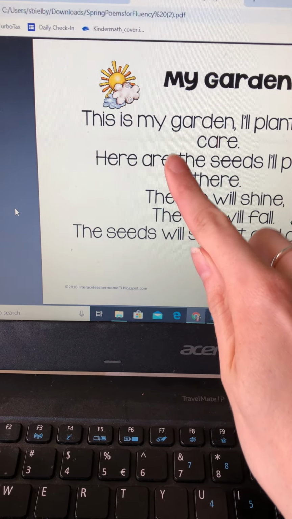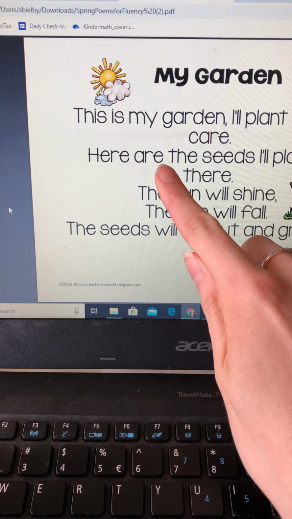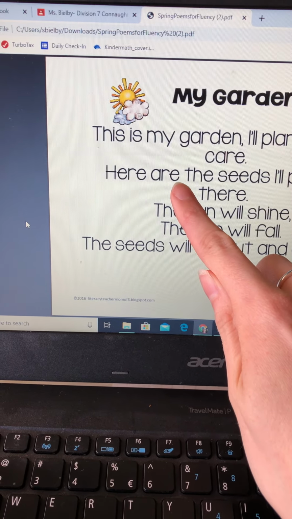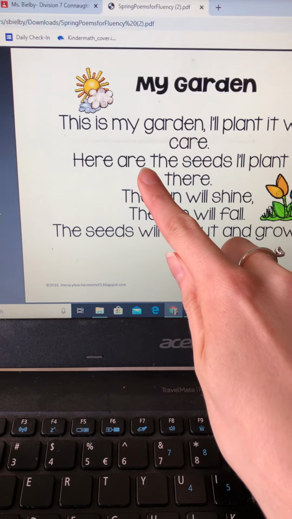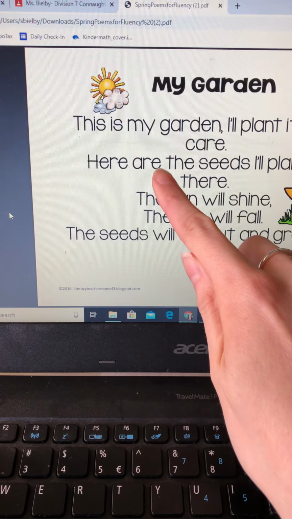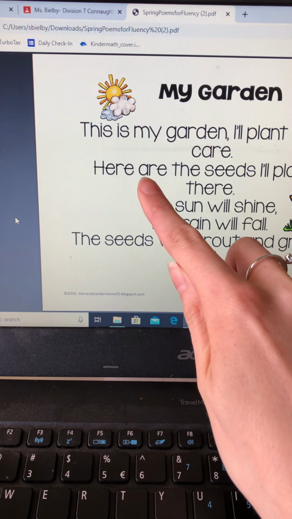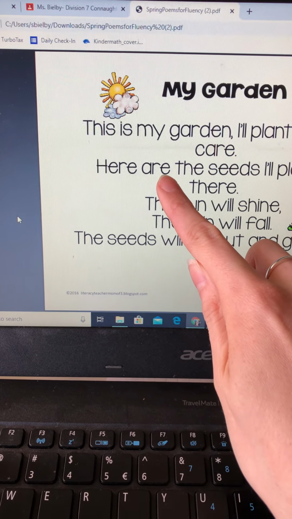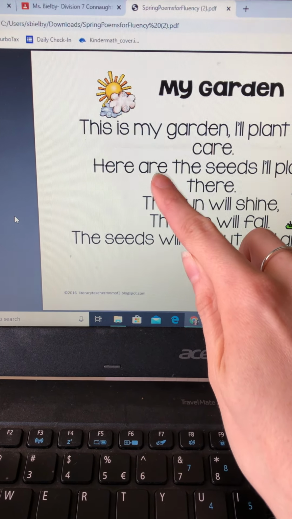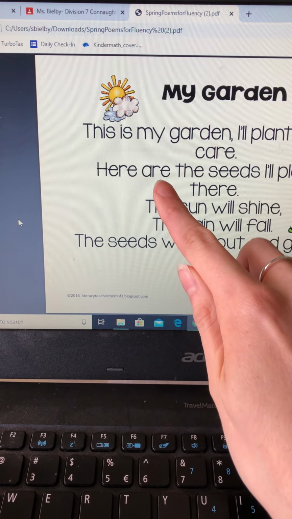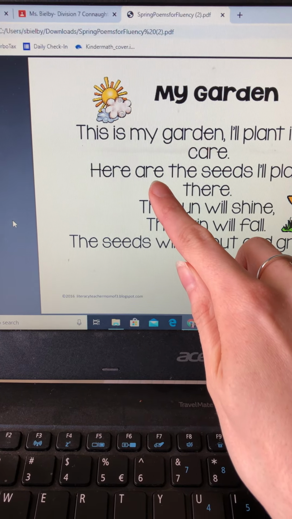It has an E at the end, but is it a magic E? I want you to think about that for a minute. It's actually not, because we don't say air, we say are. So this one actually doesn't have a magic E, so that one was a little bit tricky.